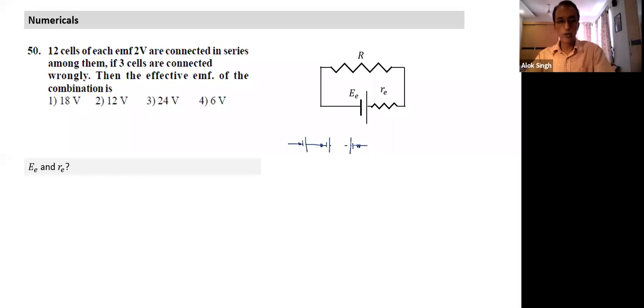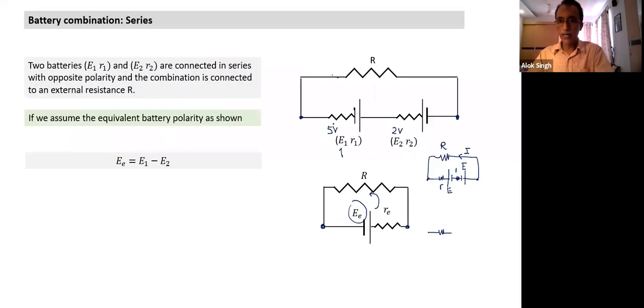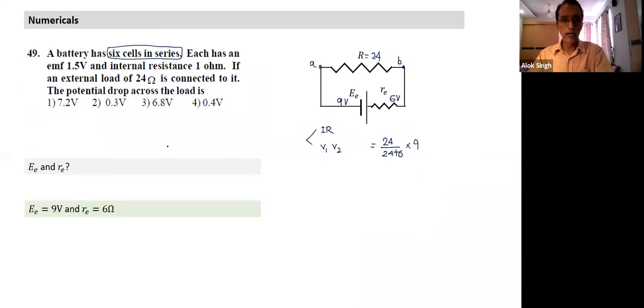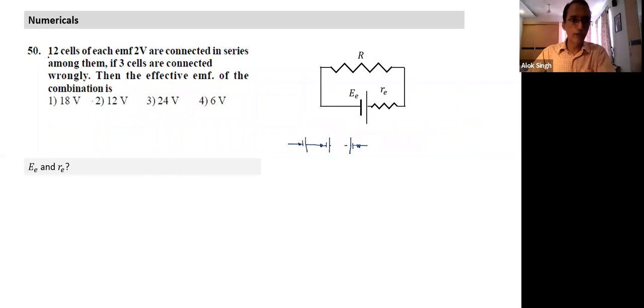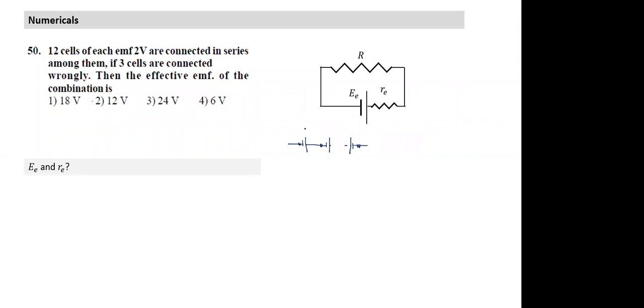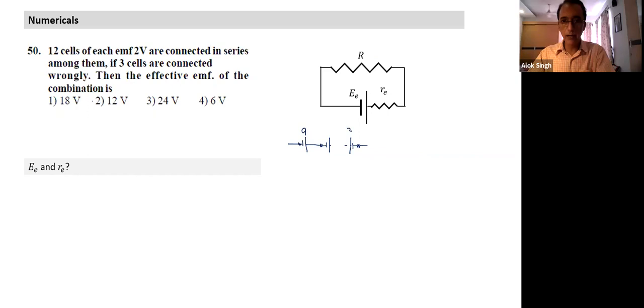So what happened? You connected wrongly. So what do we notice? Let's go to the previous one also. Again, see where you have gone wrong. What happens when they are connected wrongly? We subtract that one. So these are the ones which are correctly connected, and these are connected with the opposite polarity. So how many are connected with the right polarity? Out of a total 12 are there, 9 are connected with the right polarity and 3 are connected with the opposite polarity. So what will be the EMF? 9E positive minus 3E negative. It will be equal to 6E.